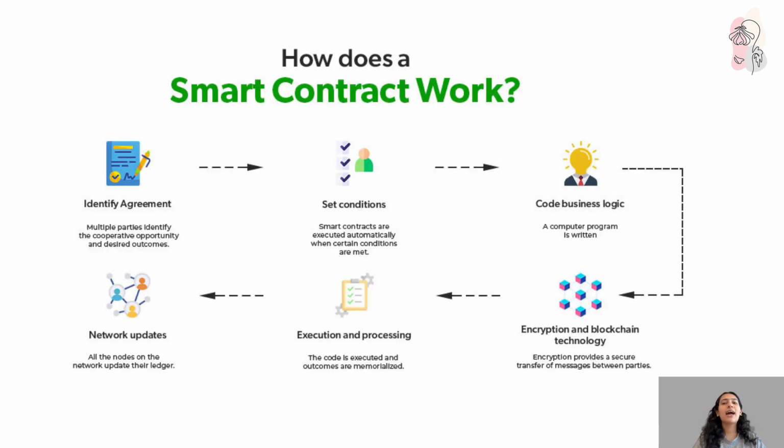How does a smart contract work? Starting with identifying the agreement, setting conditions, coding business logic, encryption, blockchain technology, to execution and processing, to the network updates. Let's see each of the steps one by one.